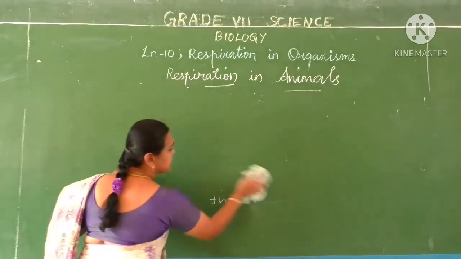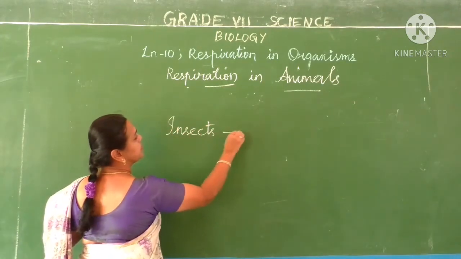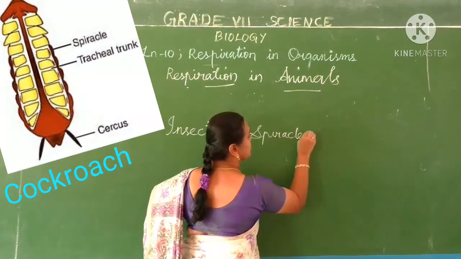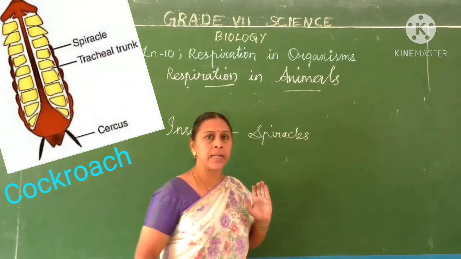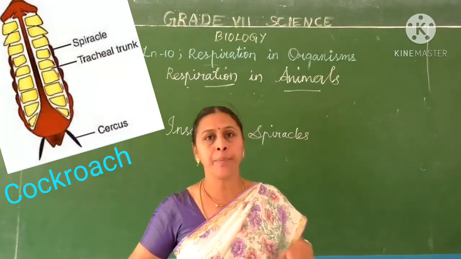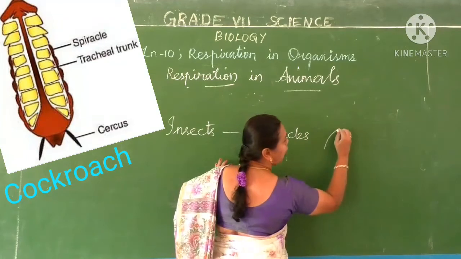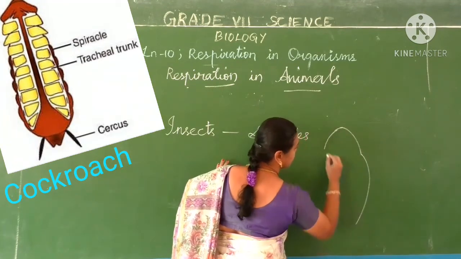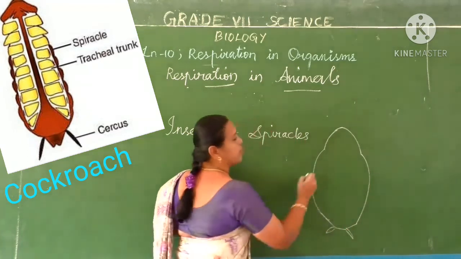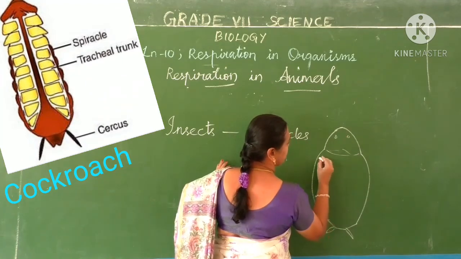In the case of insects, they have spiracles. What are spiracles? Small tiny holes present on the side of their body. In the lower class itself you would have studied. So, for example, a cockroach.